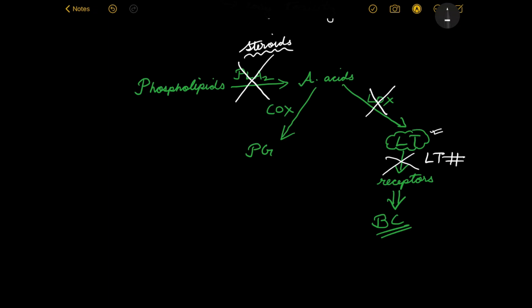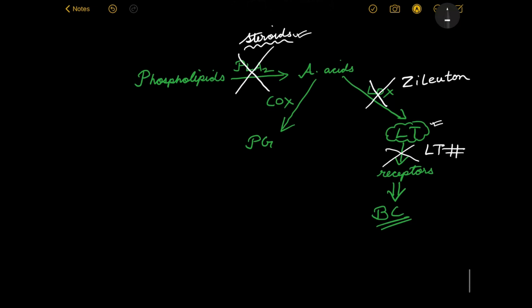So what is this drug? This drug is called Zileuton. Okay. So we will come into the details of each of these things, but for now let's talk about steroids, the corticosteroids.